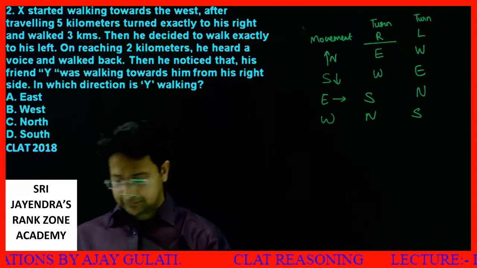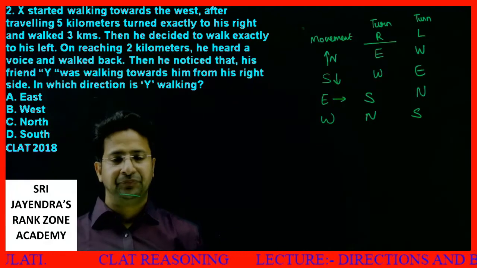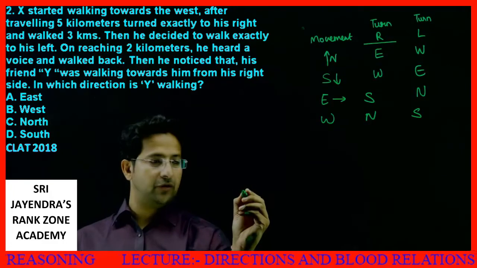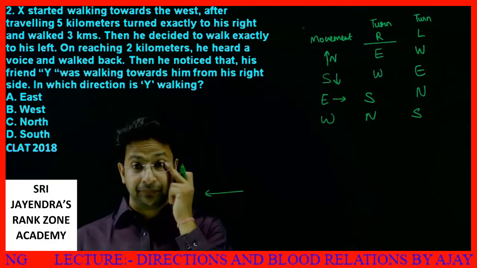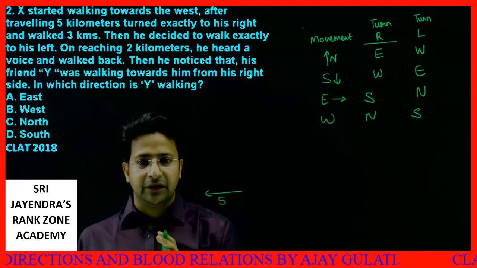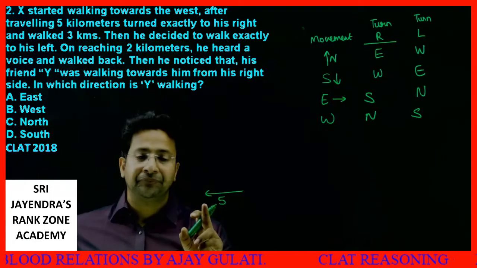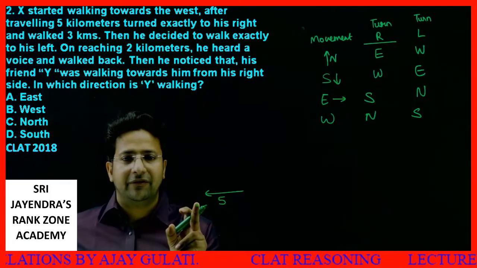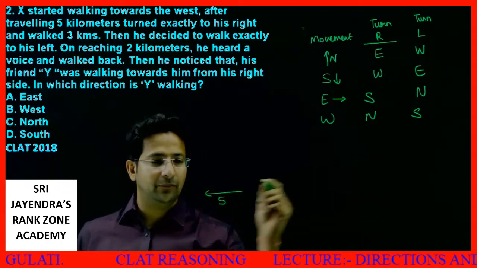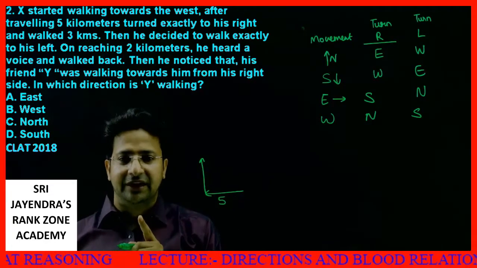Yeah, what we have is, X started walking towards the west. Okay, west is this direction. I draw it over here. Walking towards west, traveling 5 kilometers. What is being asked? In which direction is Y walking? So I am not concerned how much he has moved. Turned exactly to his right. If somebody is walking in the west and turns right, he'll be moving in the north. Okay, north. Exactly to his right and walk 3 kilometers.